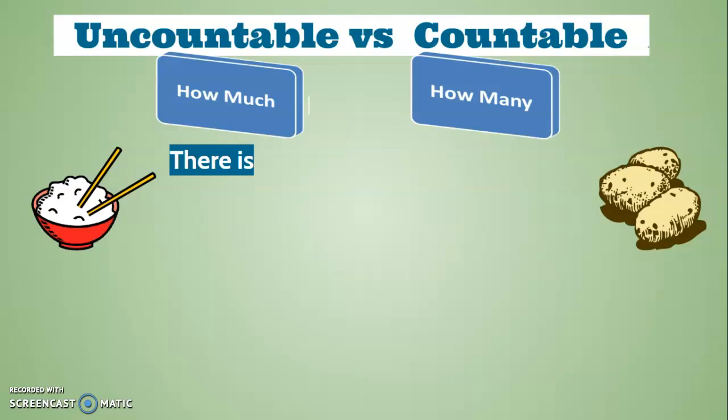And in the answer, we use how much rice, there is some rice, or there is a lot of rice. How many potatoes, there are some potatoes, there are many potatoes. And this is the other grammar point to remember. How much, there is. How many, there are.